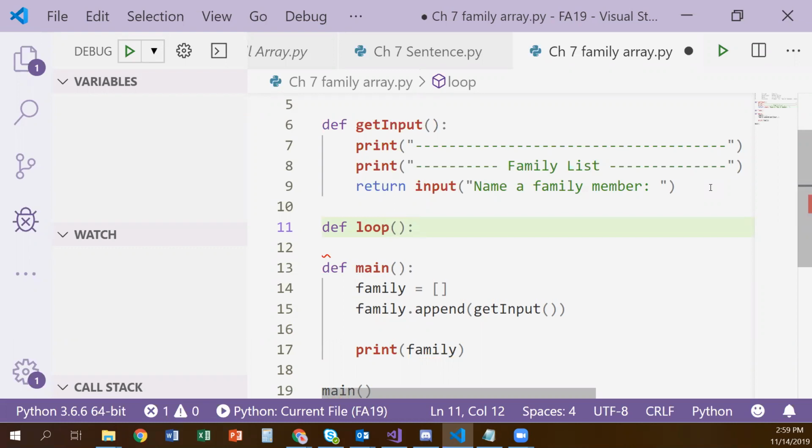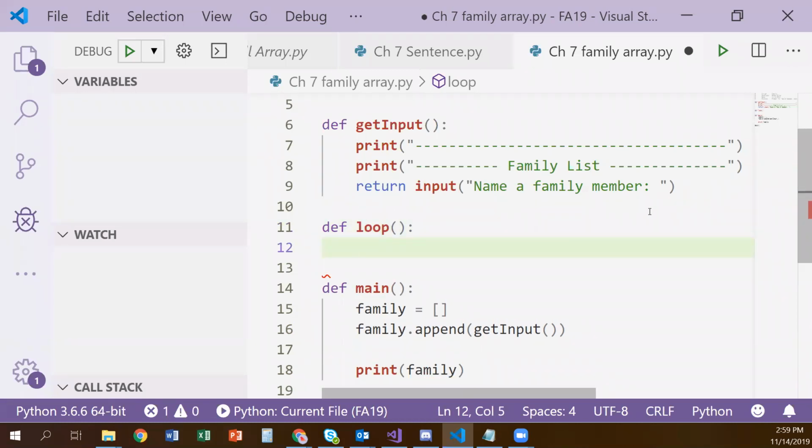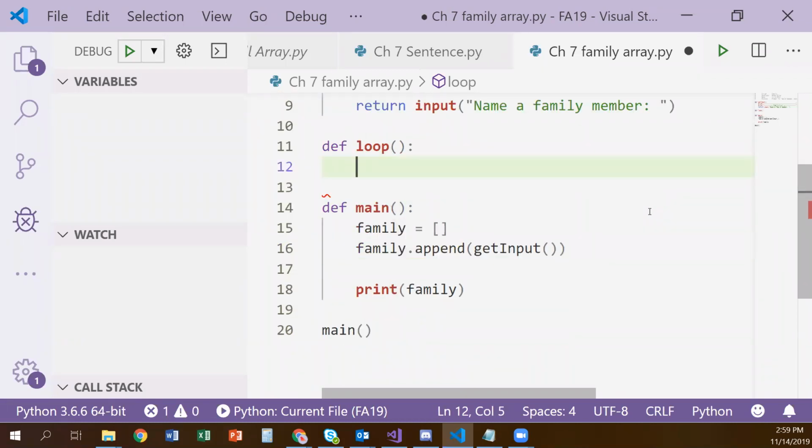And in our loop then, we could actually do our while thing. So let's create a variable. What do we call that thing whenever we are using a value to end a loop?